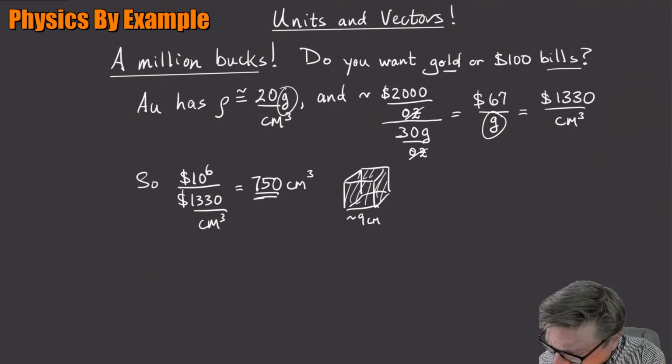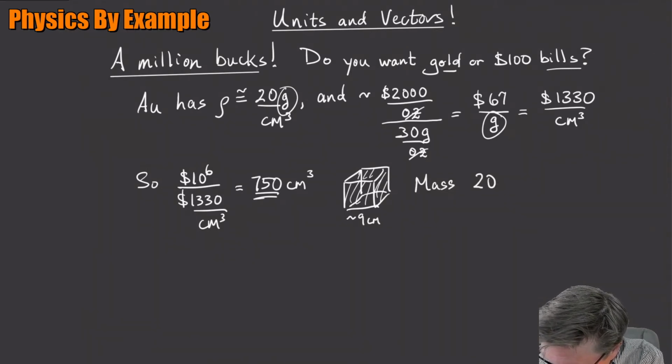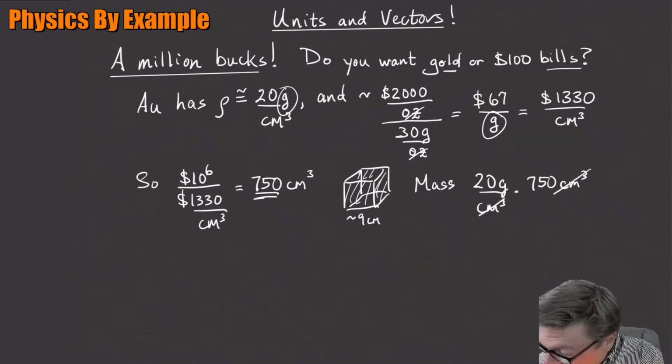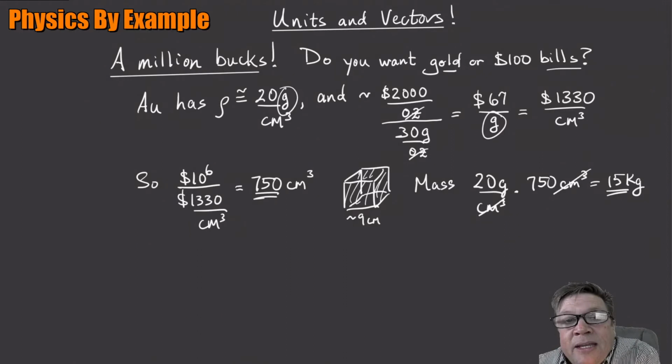How much would it weigh? Well, I know the density of the gold, right? So the weight, the mass, let's be more specific. The mass of the gold is going to be 20 grams per cubic centimeter times 750 cubic centimeters. Those units are going to go away. And what we get is about 15,000 grams, so this is about 15 kilograms. And then if you convert that to pounds, it turns out this is another one.